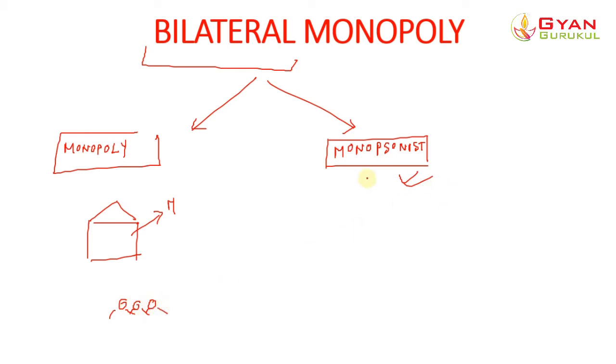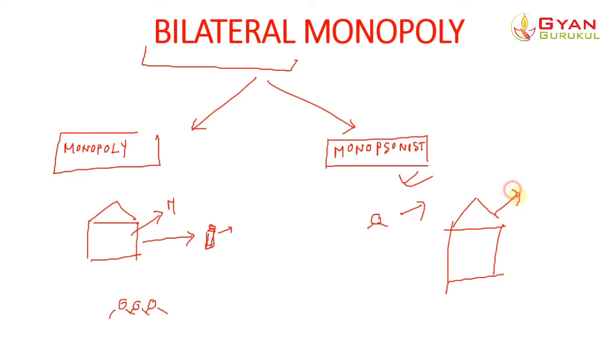Now, in case of a monopsonist, what happens? There is only a single buyer. Let's say this is the only buyer of a particular product. Let's say this monopoly firm produces plastic bottles, a particular type of bottle produced by this firm. Clear? Now here is another firm.